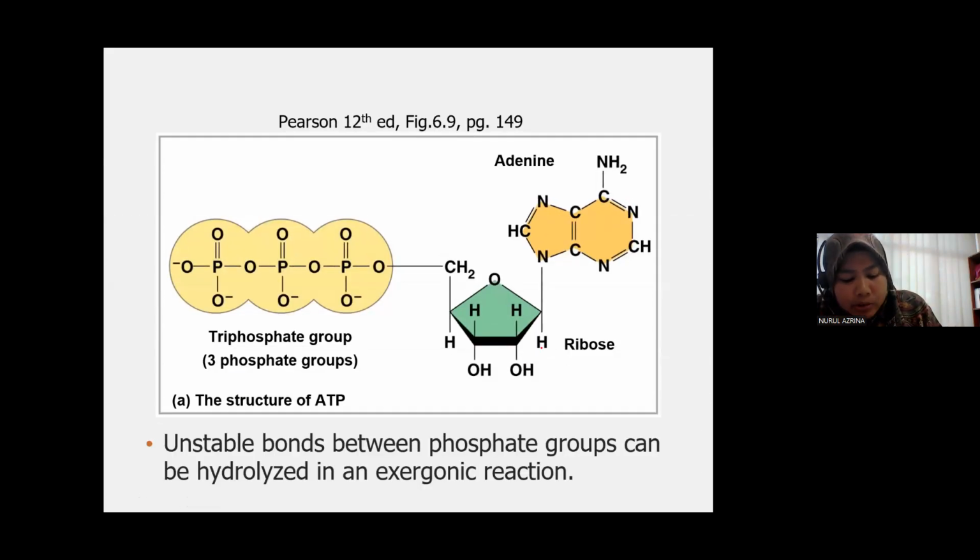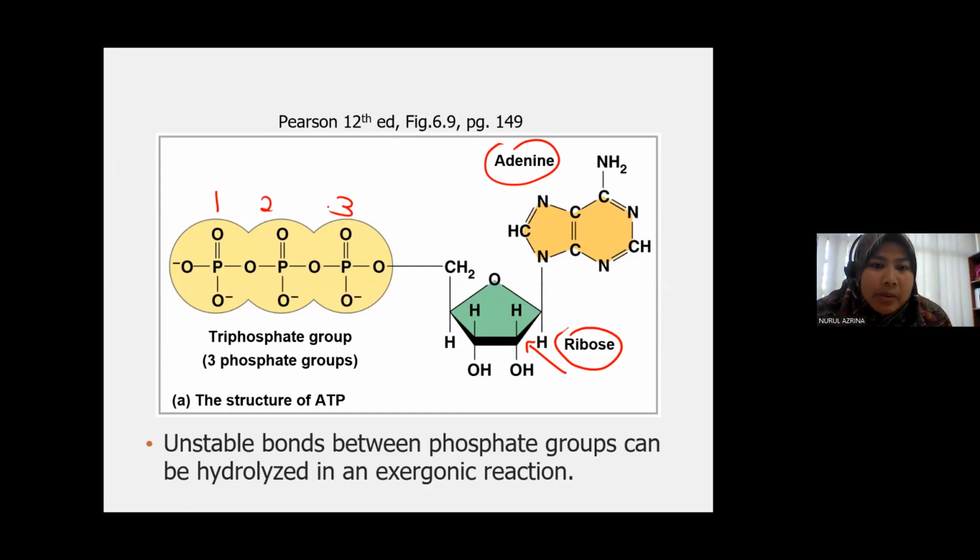So this is the ribose sugar, a pentose sugar. And this is adenine. And this is the chain of 3 phosphate groups. Okay, so this is what makes ATP known as adenosine triphosphate.